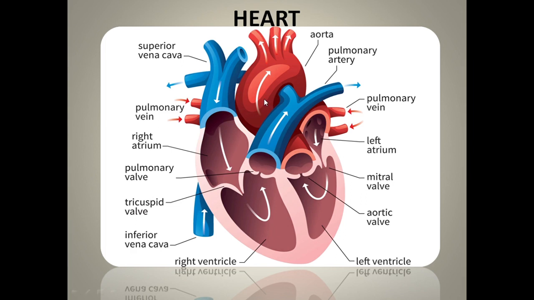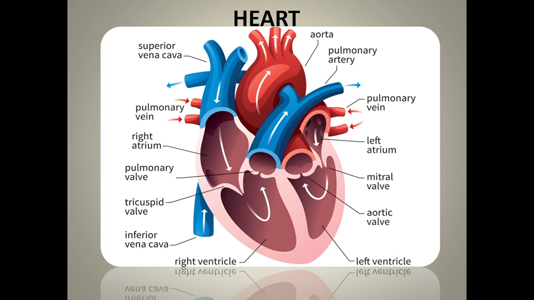Now we'll see one more thing: aorta always carries the oxygenated blood. Pulmonary artery always carries the deoxygenated blood. Pulmonary vein always carries the oxygenated blood. We'll see more about it.